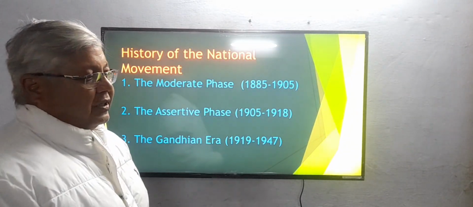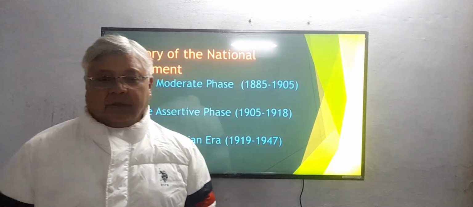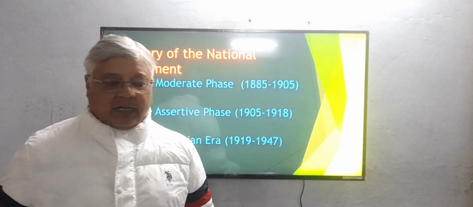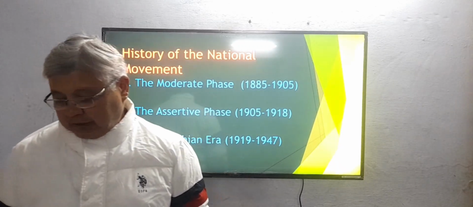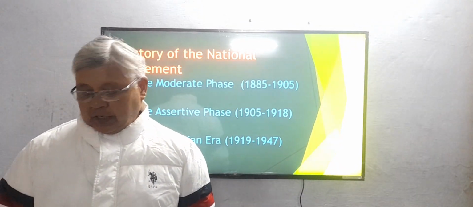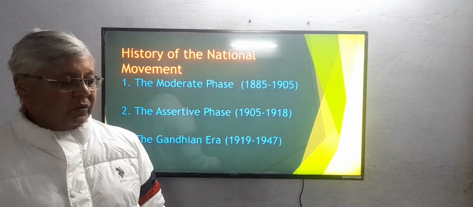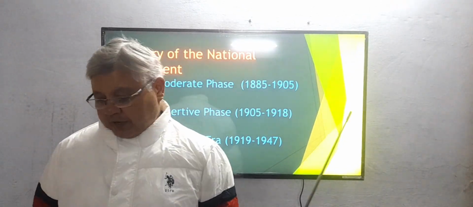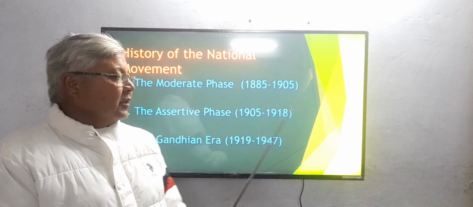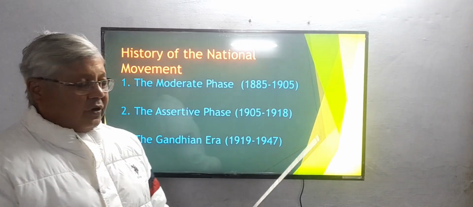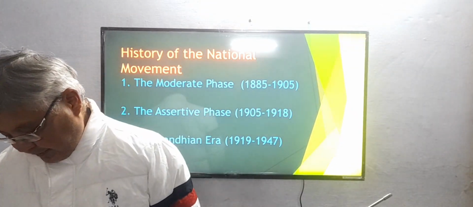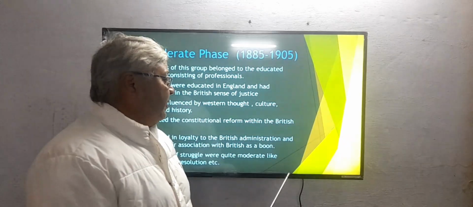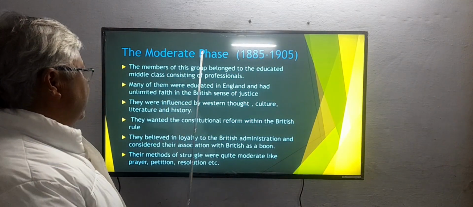During this time, Gandhi led the non-cooperation movement, the civil disobedience movement, the Quit India movement, as well as other important decisions. As far as the first phase is concerned, that is the moderate phase from 1885 to 1905, we will discuss it now.